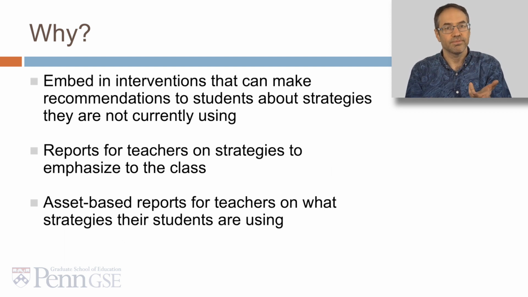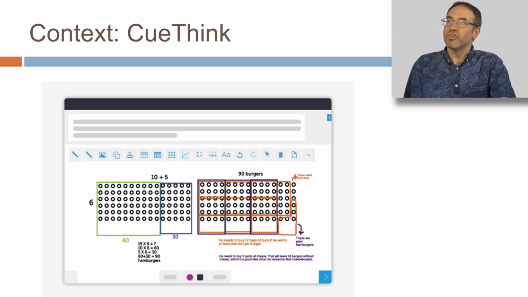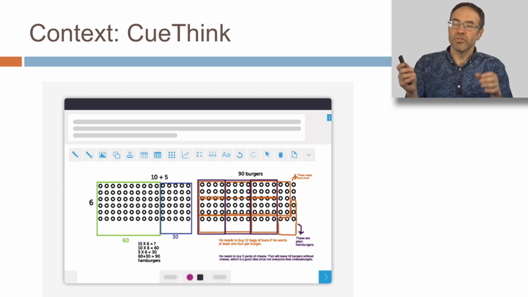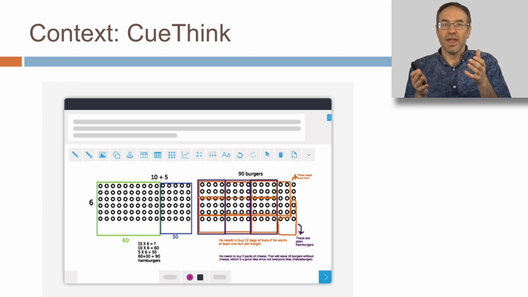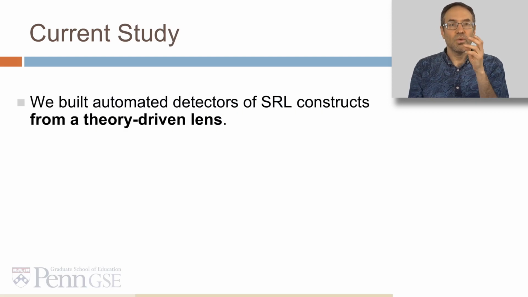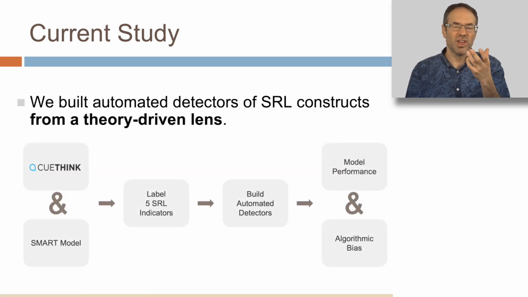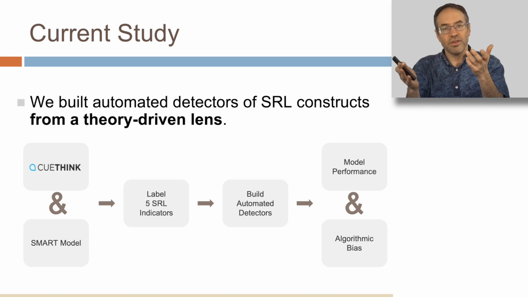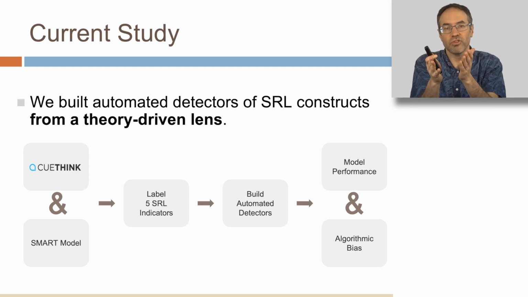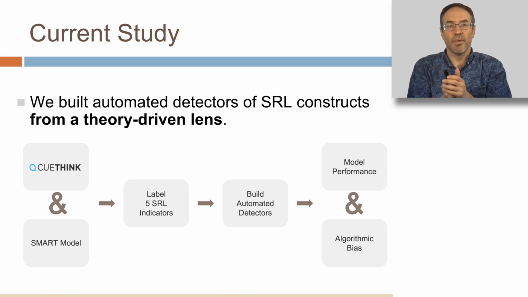The context, the CueThink learning platform, where students solve complex mathematical problems, record videos of their answers and their problem-solving process, and then critique each other. In our current study, we build automated detectors of SRL constructs from a theory-driven lens. So we take data from the CueThink platform, interpret that data in the lens of Winne and Hadwin's SMART model. And incidentally, CueThink was designed using that model in mind.